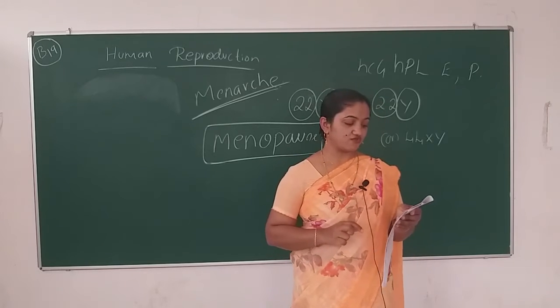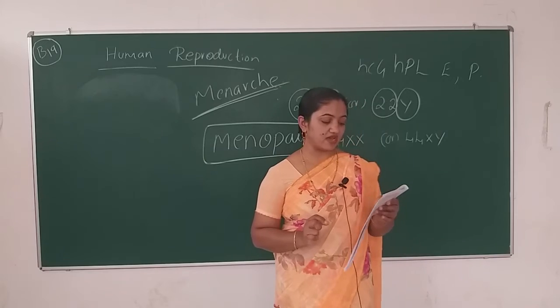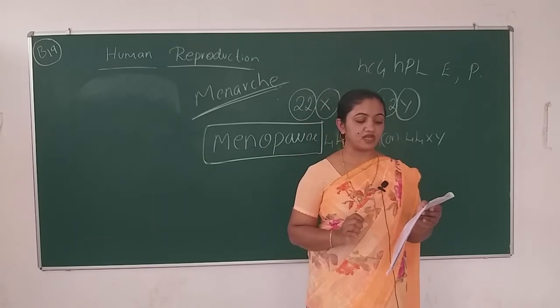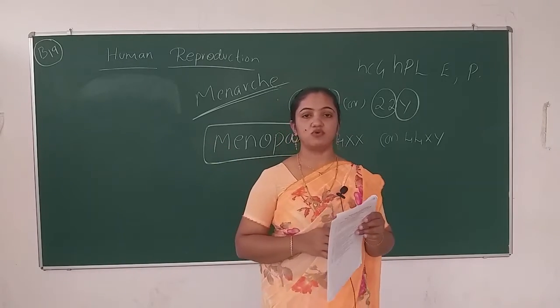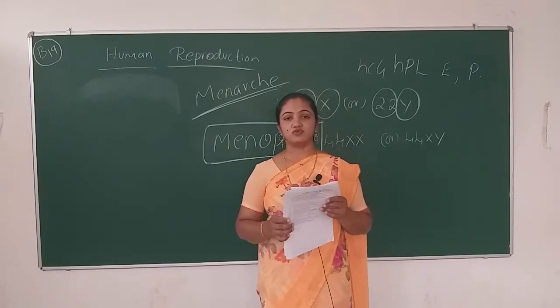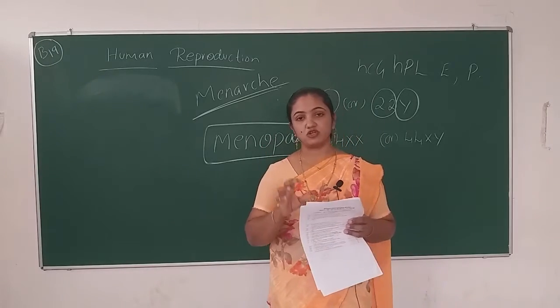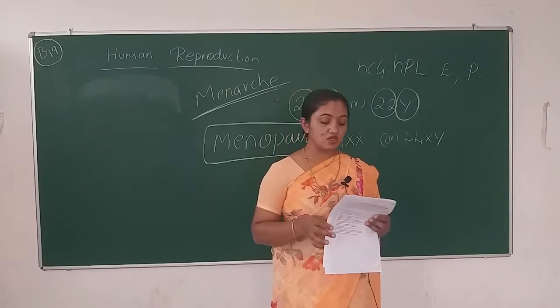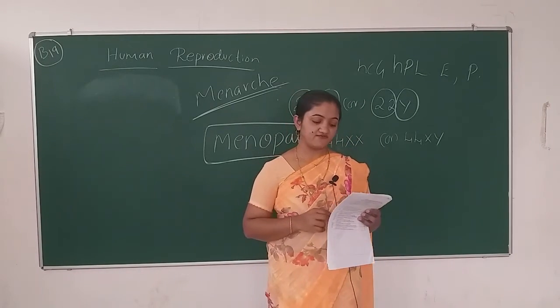These questions you have to write. And the 9th one is: draw a neat labeled diagram of the sectional view of the female reproductive system. Sectional view, what I drew on the board that day while doing the female reproductive system. I drew one diagram: ovaries, then fallopian tube, and then uterus. That structure you have to draw, which carries 5 marks.